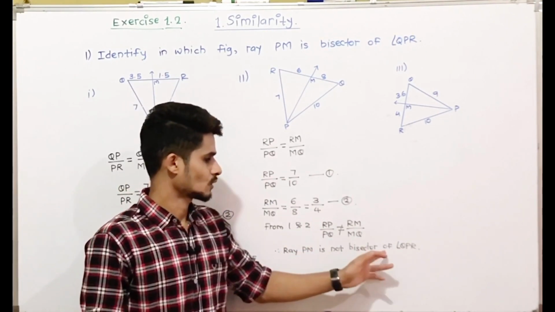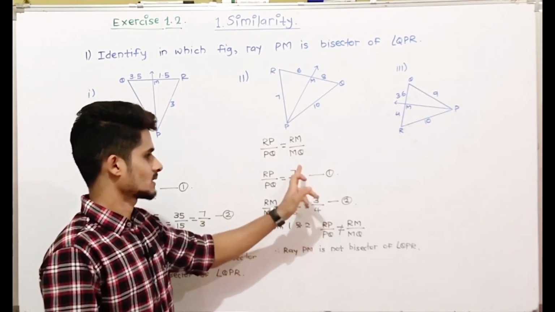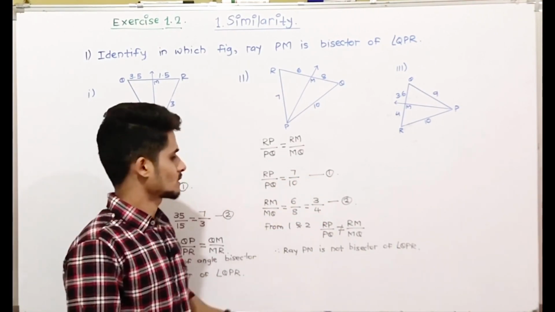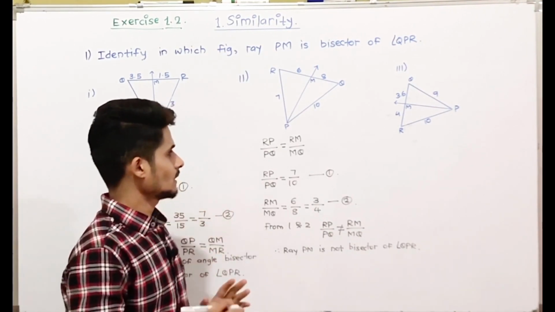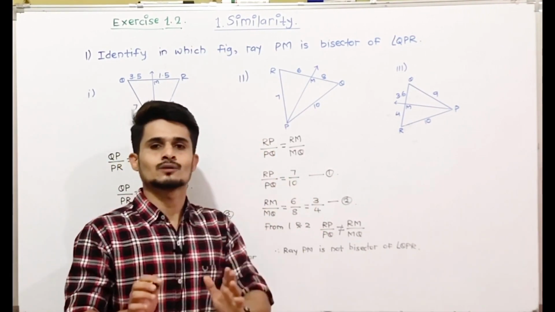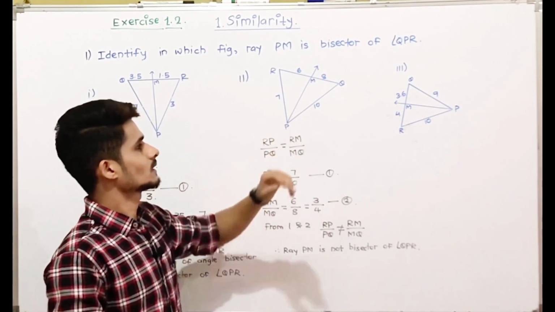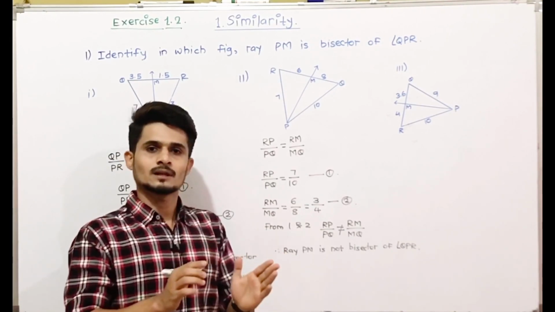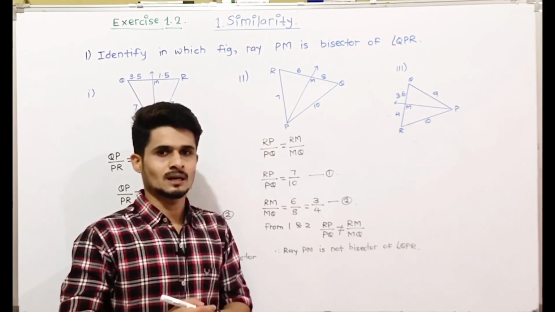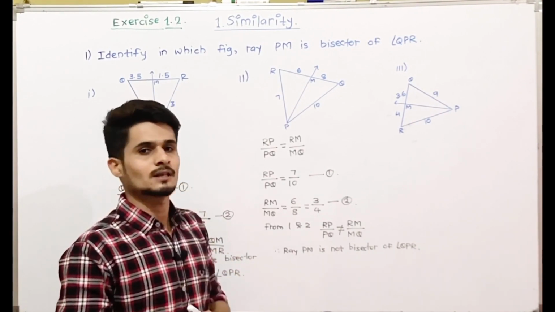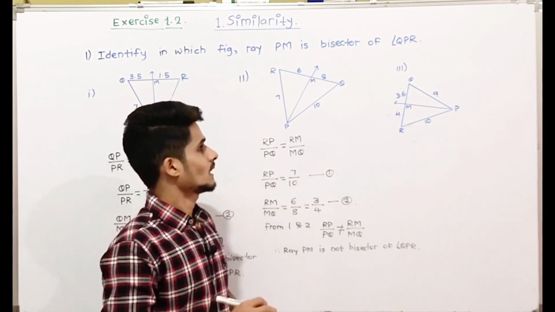Ray PM is not the bisector of angle QPR because the ratios are not the same, and if the ratios are not the same, then the ray will not be the bisector of angle QPR. So we are solving it using the converse of the angle bisector theorem. We just have to check whether the ratios are the same or not. If the ratios are the same, then PM will be the bisector of angle QPR, and if the ratios are not the same, then PM will not be the bisector of angle QPR.